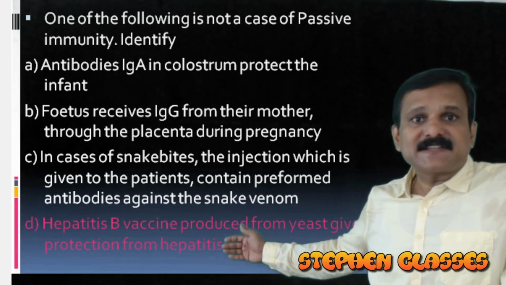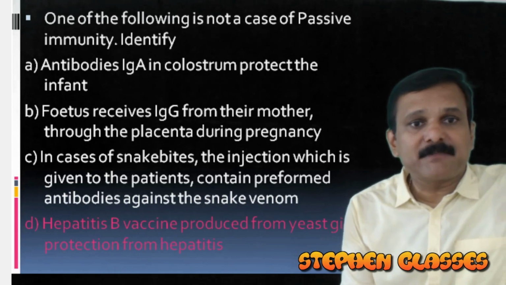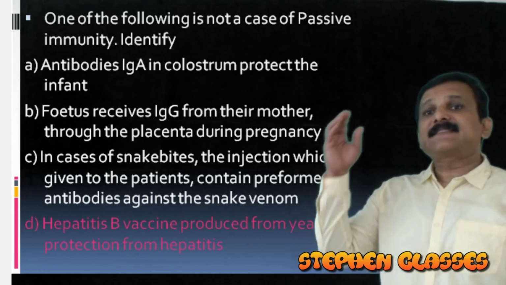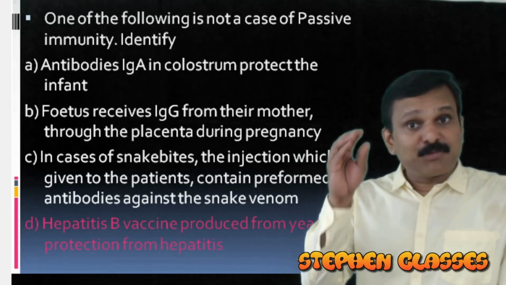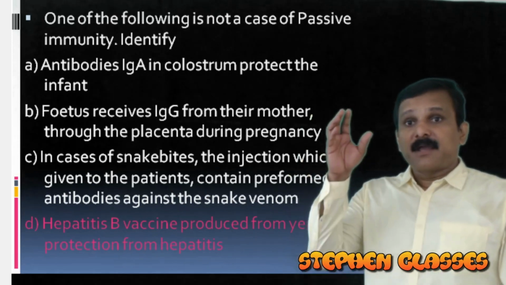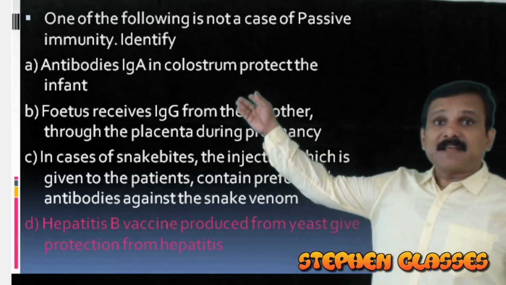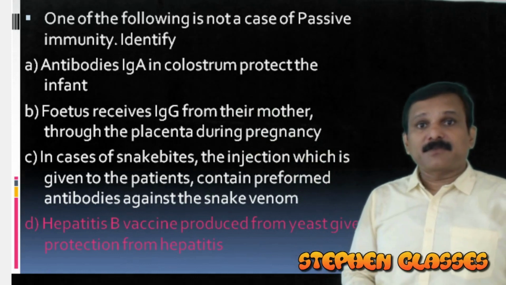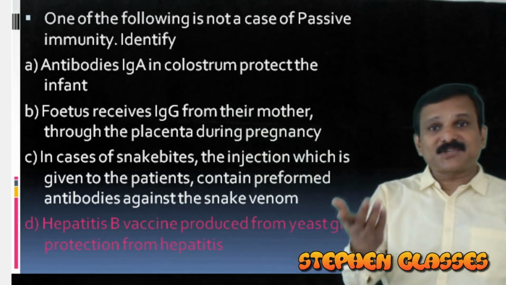Okay, so this is our answer, option D. Because hepatitis B vaccine produced from yeast, given for protection against hepatitis, is applicable for active immunization. When you are providing vaccines, that is active immunization. So all other statements are applicable for passive immunity. Okay, because in all other cases antibodies are involved. Shall we move to our next question?